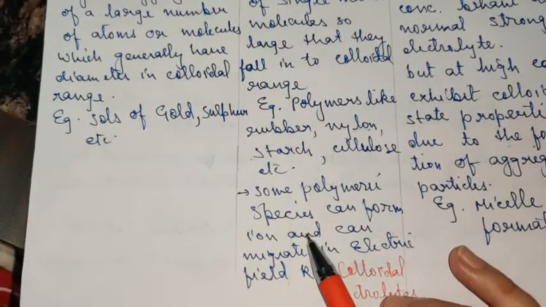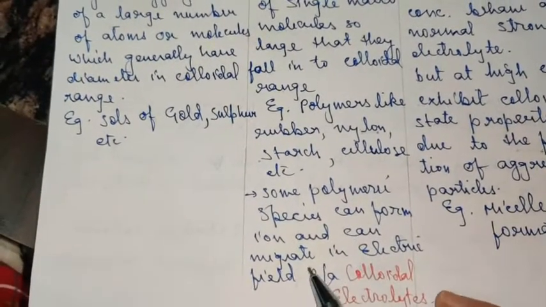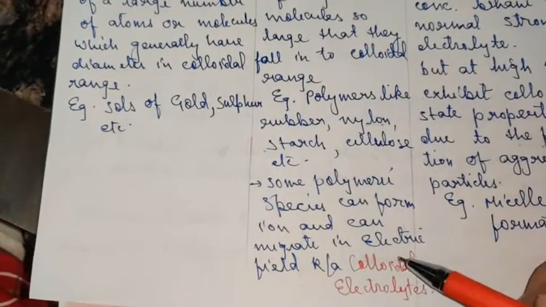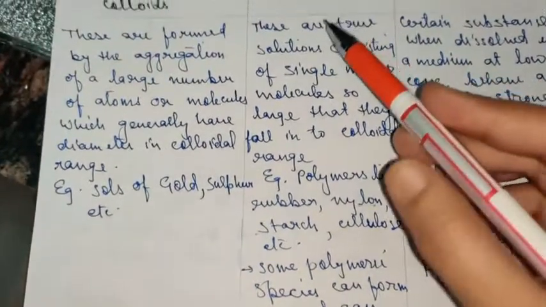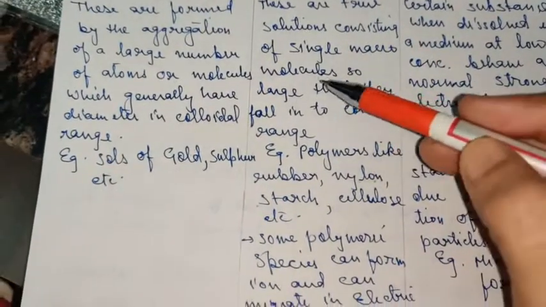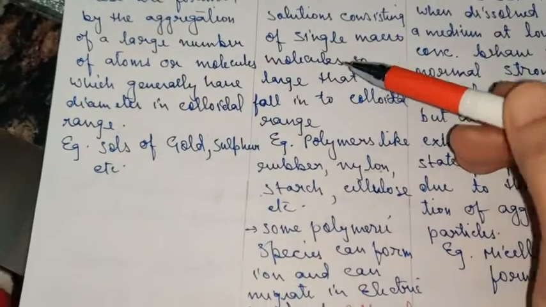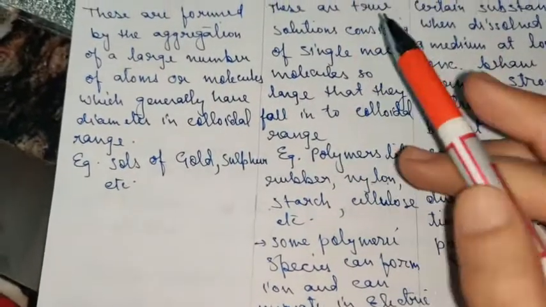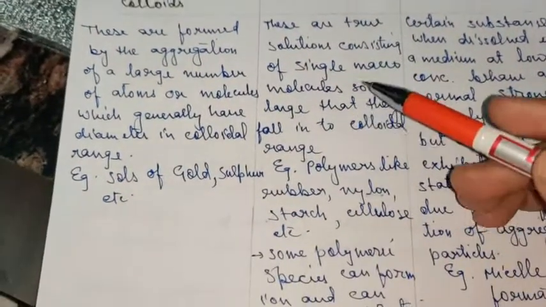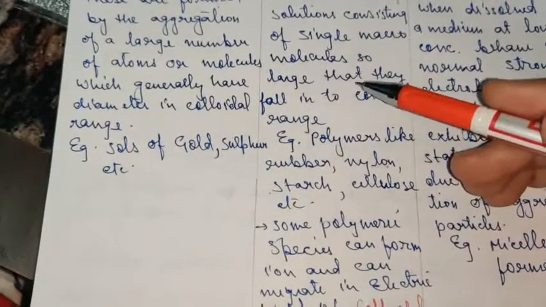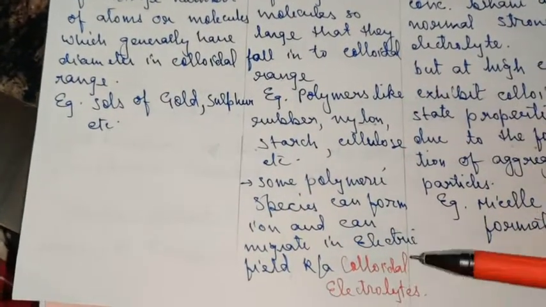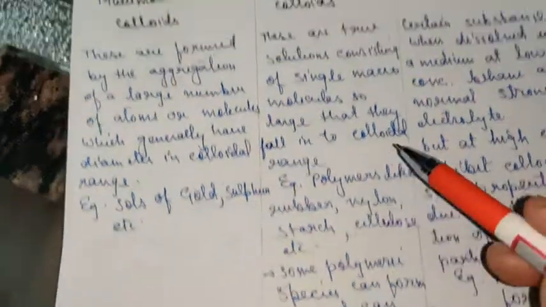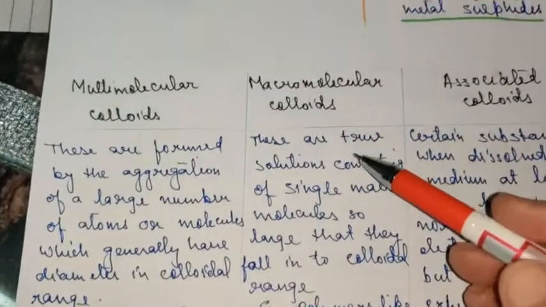Some polymeric species can form ions and can migrate in an electric field. That is why they are also known as colloidal electrolytes. That is, they can also get ionized, and when they are in the ionized state and kept in between the electric field, what will happen? The different ions will start migrating towards the opposite plates, and that is why they are also known as colloidal electrolytes. Very important, children, please remember the terms that I am telling you.